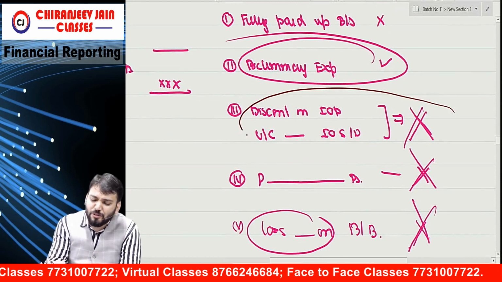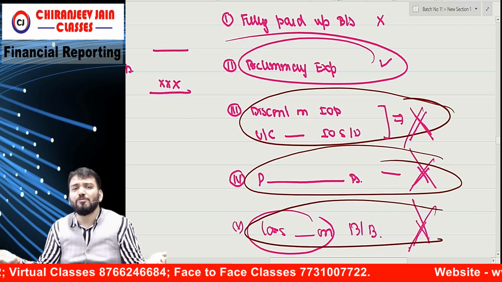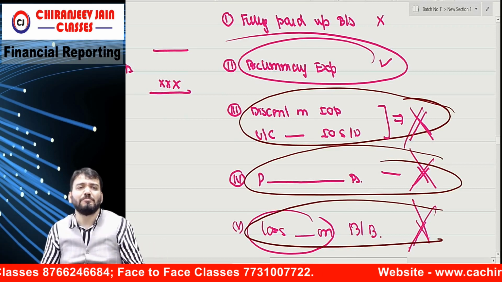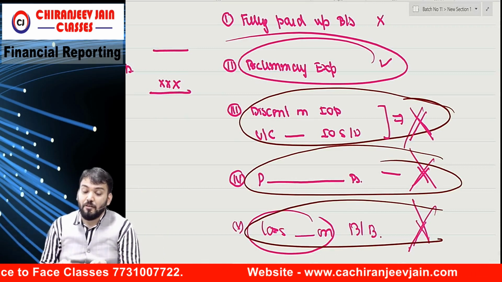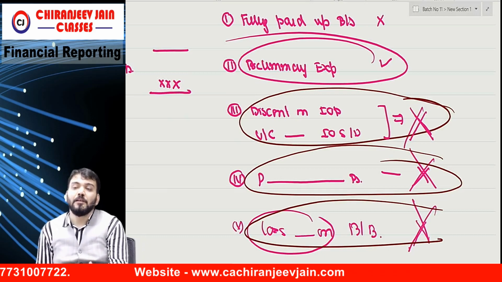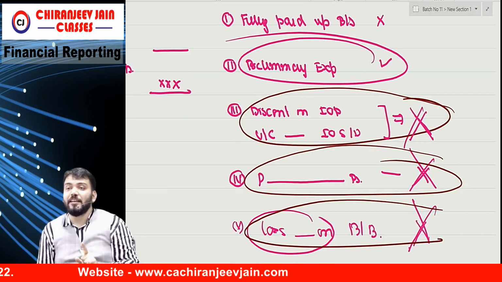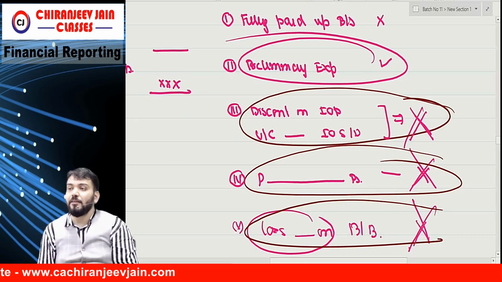Now can I say that though these do not exist anymore? There is no discount account, there is no premium account, there is no loss account. Those days are gone. Only preliminary expense exists. As per Ind AS 38, meaning AS 26, this is charged to PL.